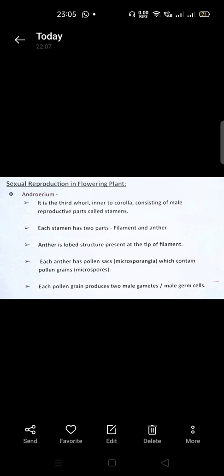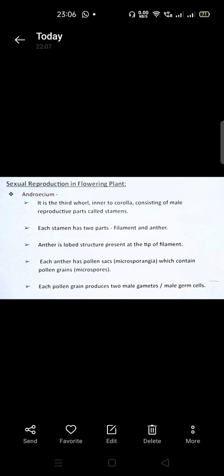Okay, students. Whenever we touch the hibiscus flower, at the top of it you can see the yellow sticky part. If you touch the hibiscus flower, these pollen grains may stick to your hand. Understood? These are sticky. Such small grain-like structures, yellow in color, are called pollen grains. These are also called microspores.